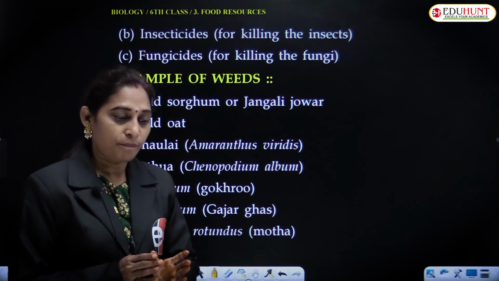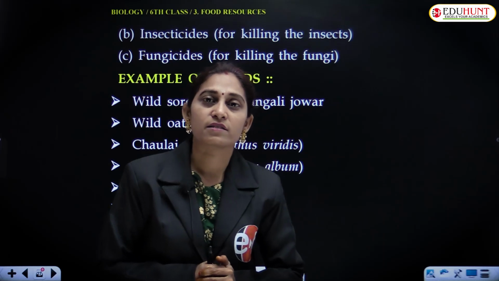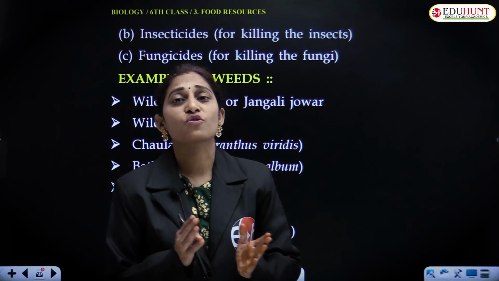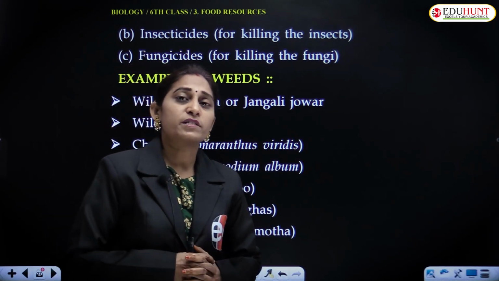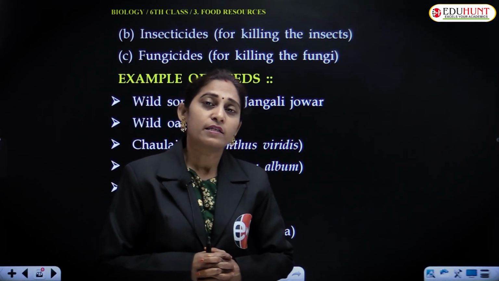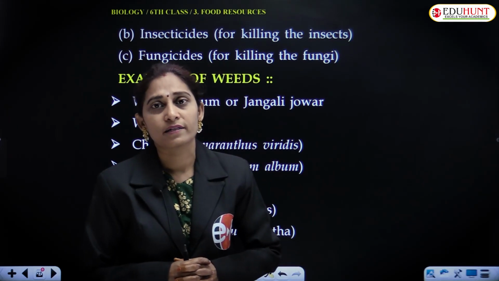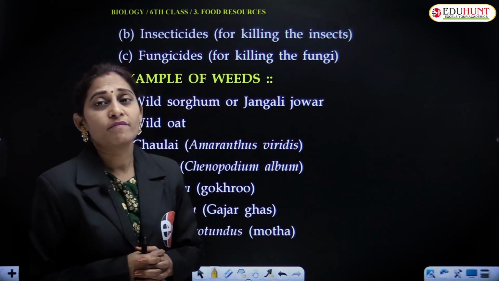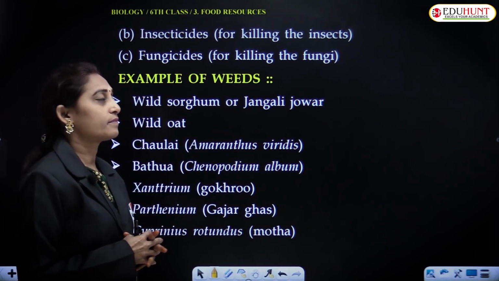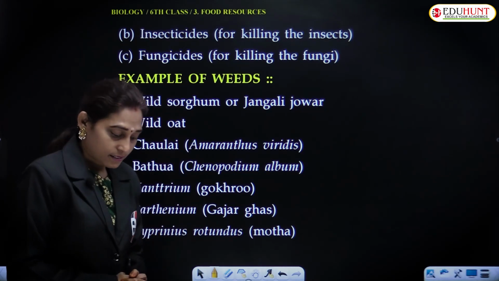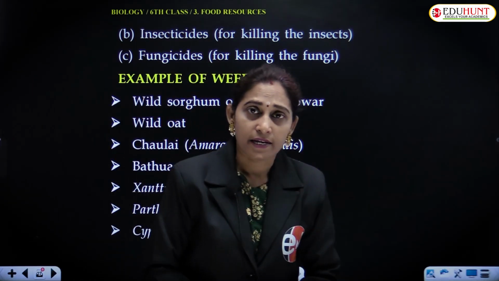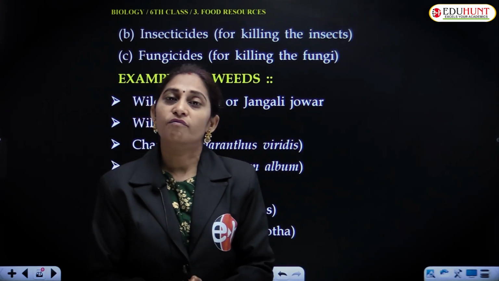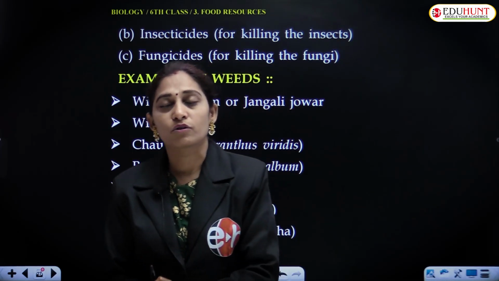If a crop is exposed to fungus, then we have to use fungicide to destroy fungus. If the crop is attacked by some pest, we should use pesticide. If it has a problem with insects, then we have to use insecticide. All these external attacks cause great loss to the farmer and great loss to the crop.